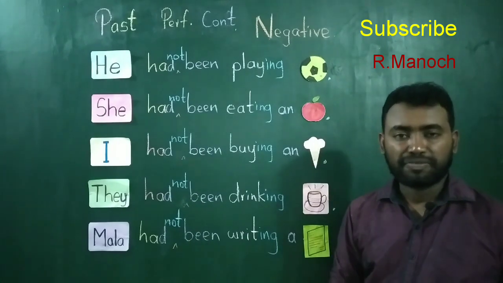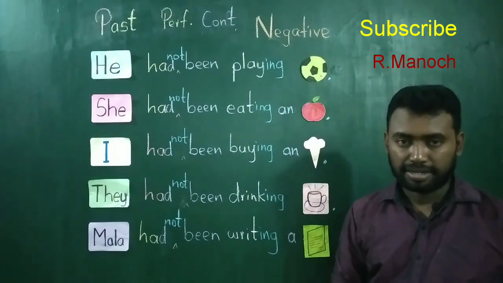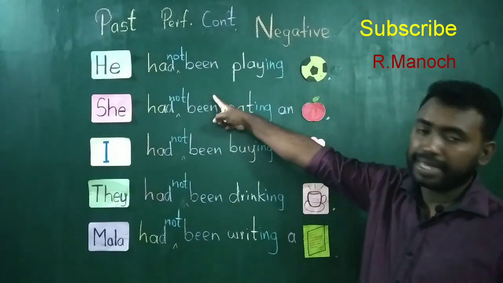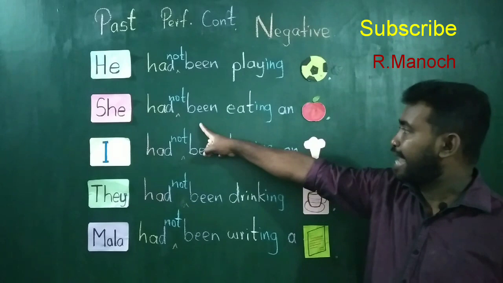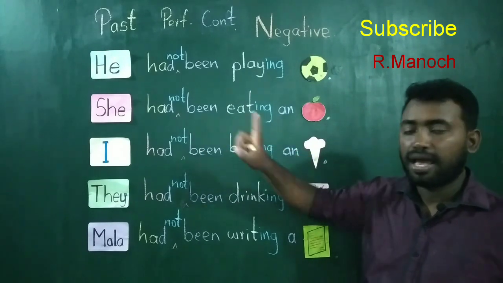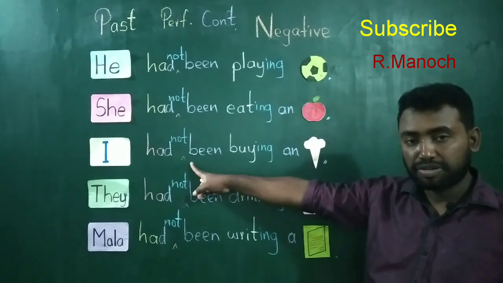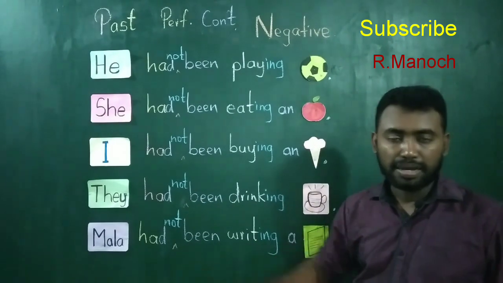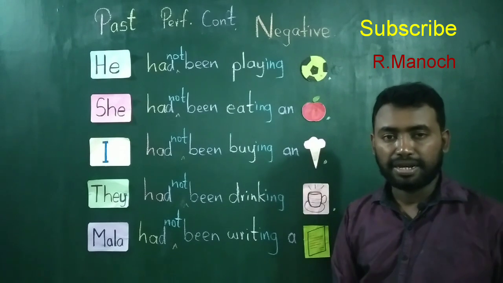The short form of had not is hadn't. So you say like, he hadn't been playing football. She hadn't been eating an apple. I hadn't been buying an ice cream. They hadn't been drinking coffee, and Mala hadn't been writing a letter.